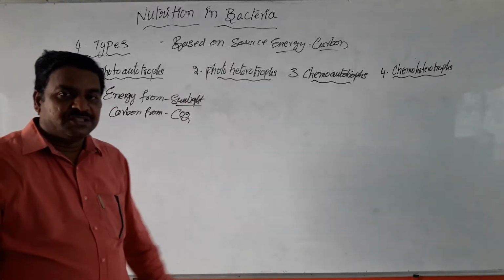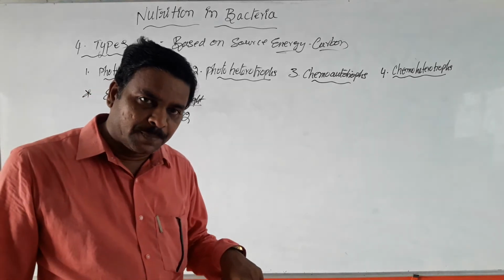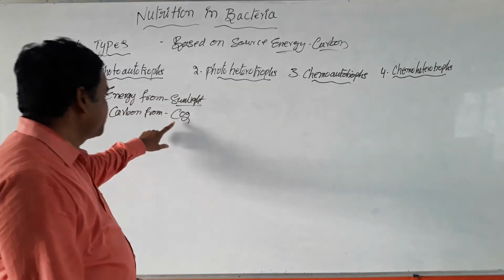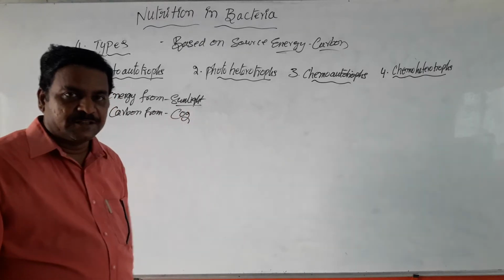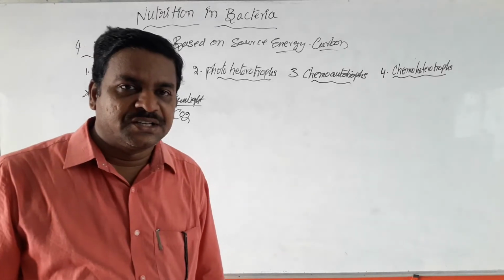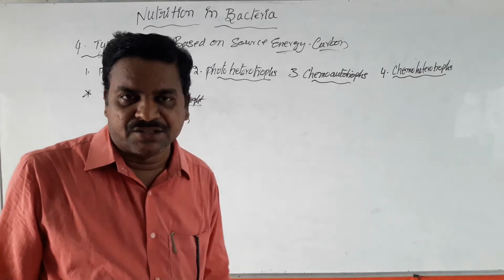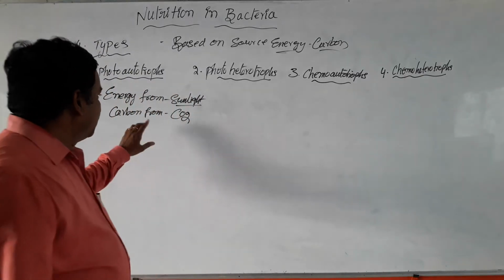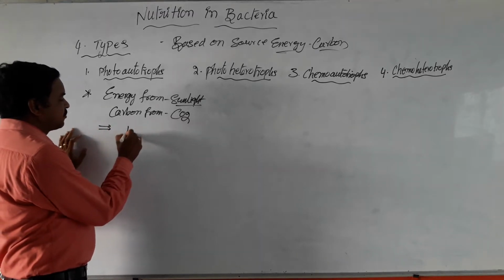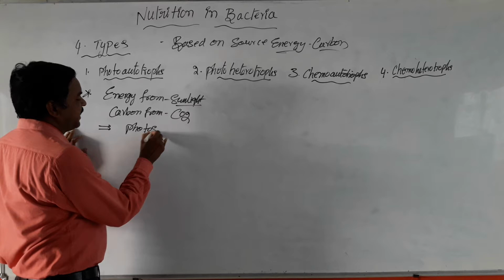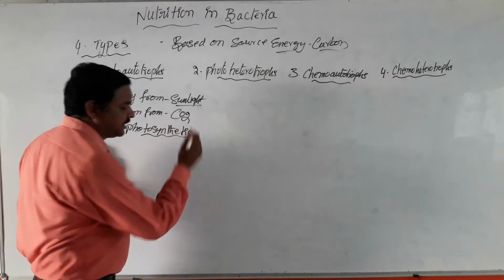Just like green plants, these bacterial cells derive carbon from atmospheric CO2 and energy from sunlight. By using this CO2 and sunlight, they are able to maintain photosynthesis just like green plants, so these bacterial cells are also called photosynthetic bacteria.